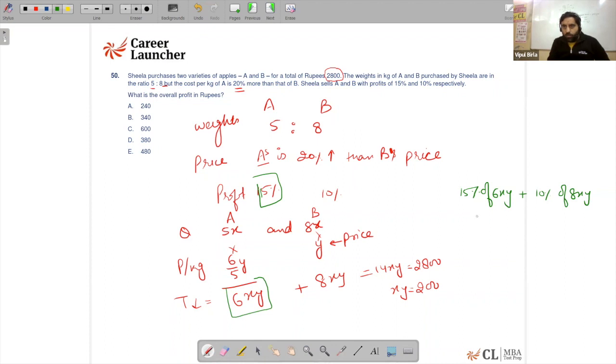And this is the total profit we are supposed to calculate. So that's going to be 0.9xy plus 0.8xy is the total profit, which is 1.7xy.